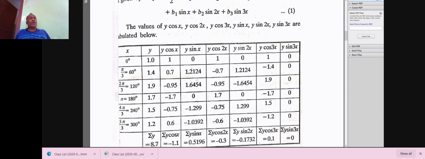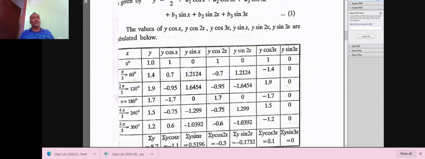Pi is equal to 180 degrees. 4 pi by 3 means 4 into 180 divided by 3, which is equal to 240. 5 into 180 divided by 3 is equal to 300. Therefore, you change it like this.